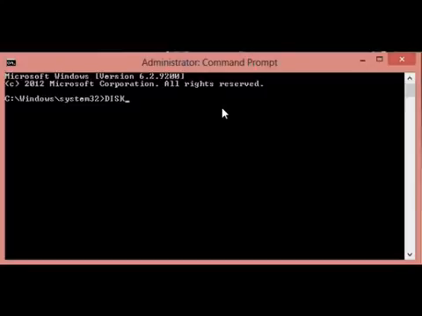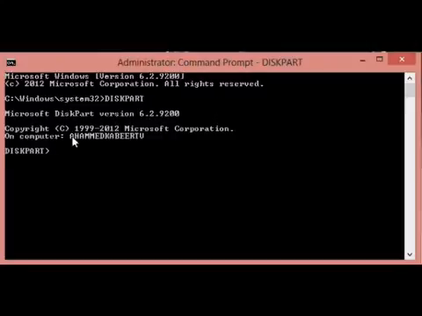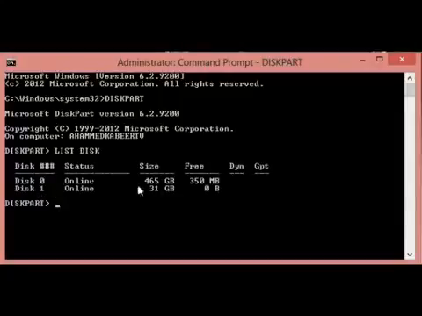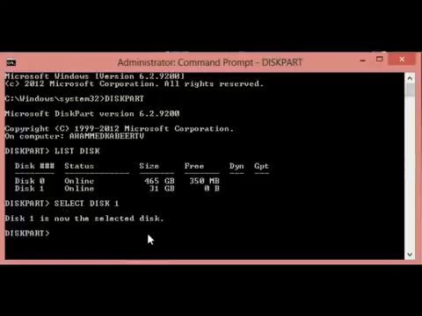Just type diskpart, no space, press enter. Now DiskPart is open. Type list disk, press enter. The two disks available. Disk 1 is my pen drive. Select disk 1, press enter. Disk 1 is now the selected disk.